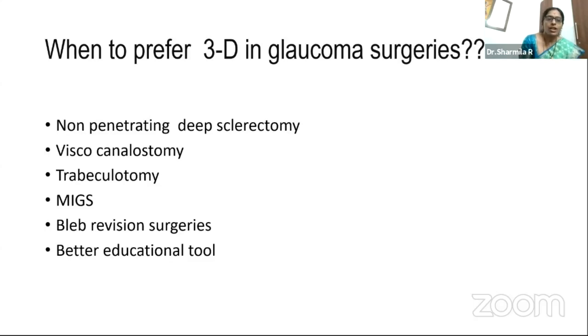And also in viscocanalostomy, a trabeculotomy to visualize the Schlemm's canal to see for the gush of aqueous. It's very important to have a good magnification and depth perception. And also in minimally invasive glaucoma surgeries, especially the angle surgeries where you're going to put a stent, a glaucostent in the TM, or any canaloplasties or 360 degrees of canaloplasties and any ab interno procedures involving the angle. All this is going to be very helpful when we have a better magnification and better depth perception.